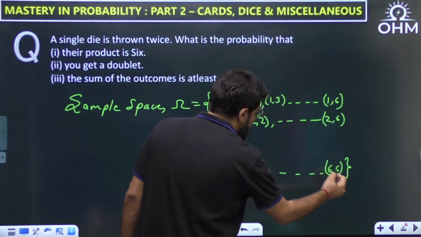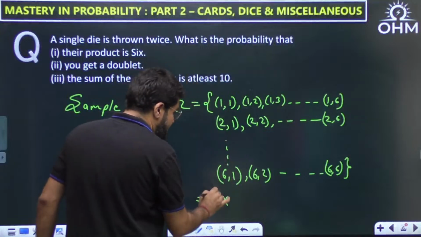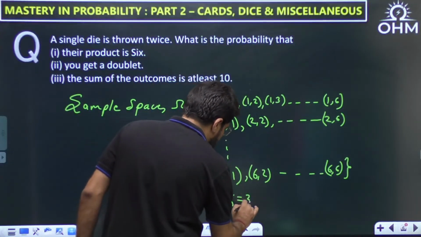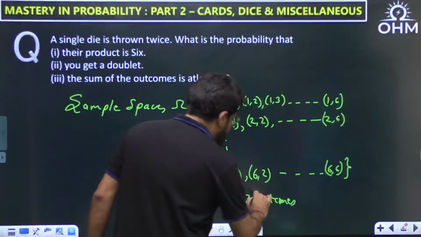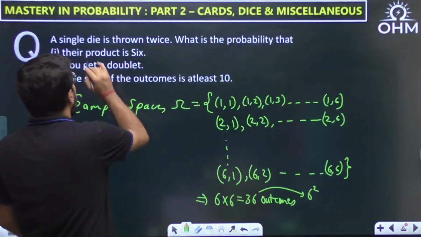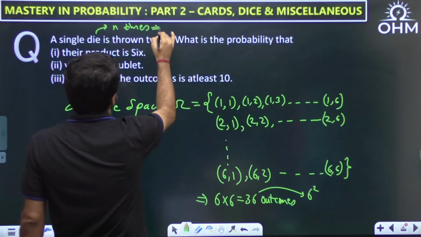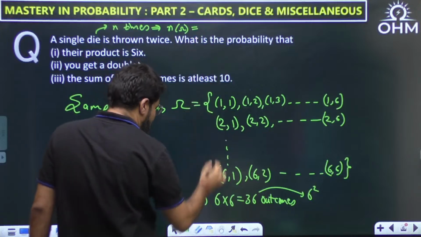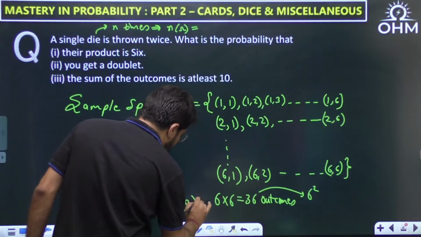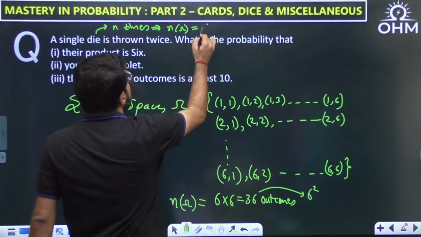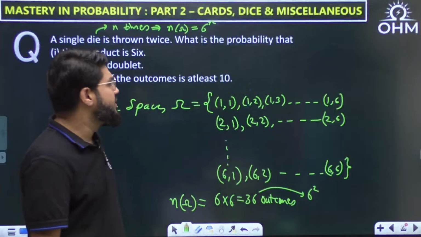So how many of these cases? There are 6 in every row, and there are total 6 rows. So total 6 cross 6, that is 36 outcomes. Always remember, this is the size of the sample space, 36 outcomes, basically 6 square. If the die is thrown n times, what is the size of the sample space? Size of any set is also known as the number of elements. So the number of elements in omega is equal to 6 square. In general, if the die is thrown n times, the number of elements is given by 6 power n.